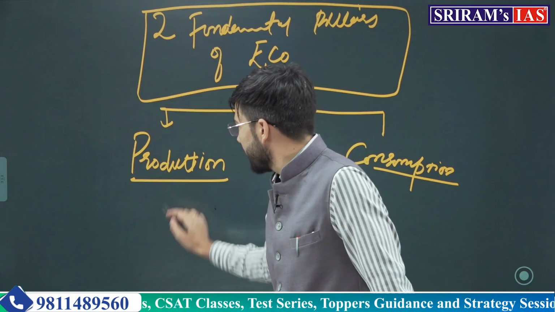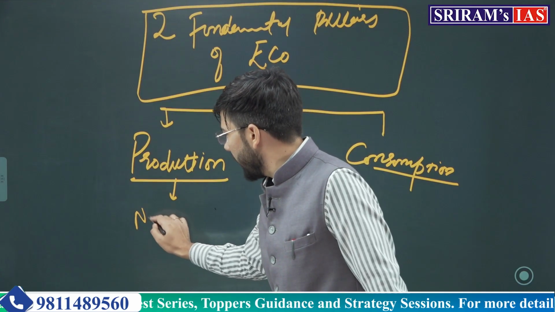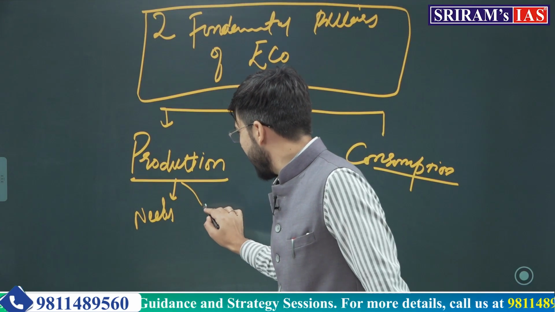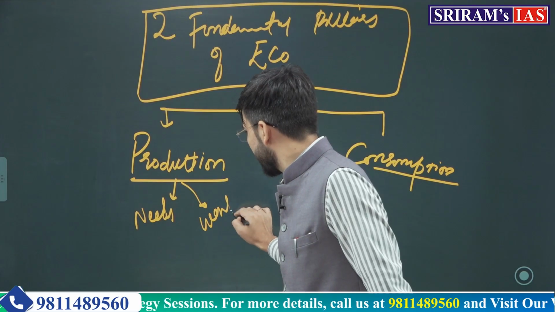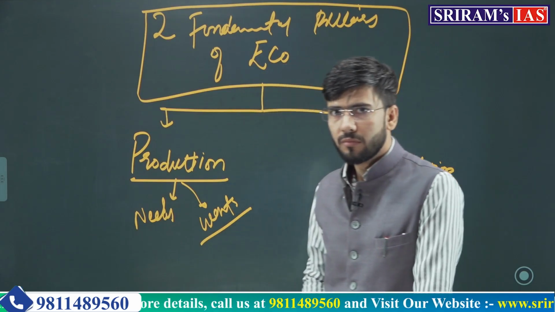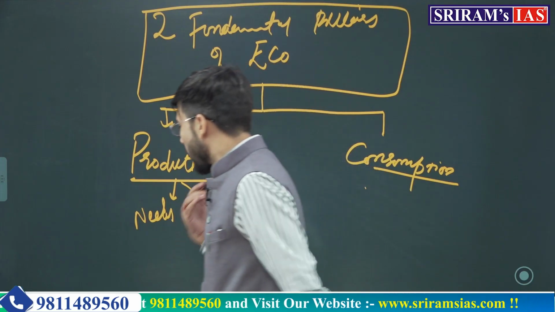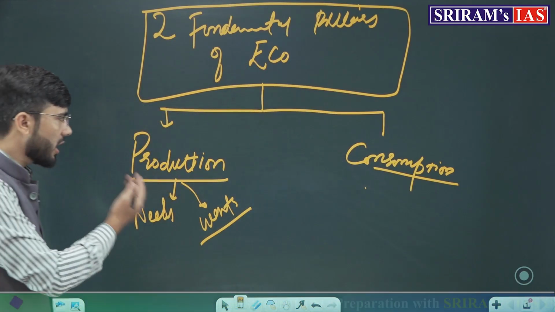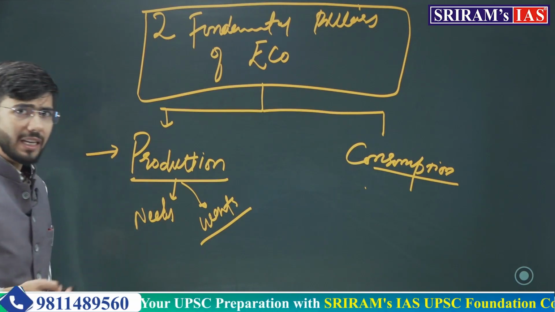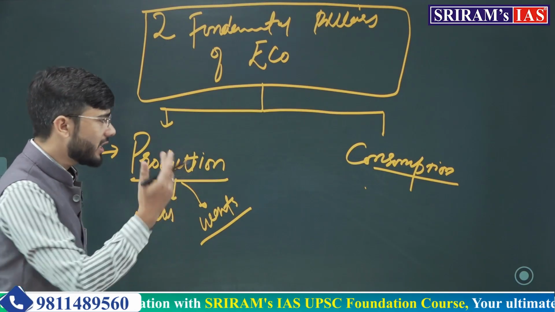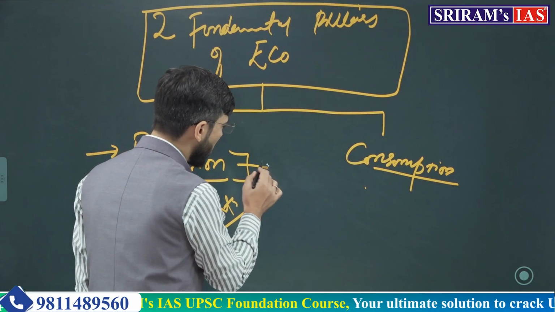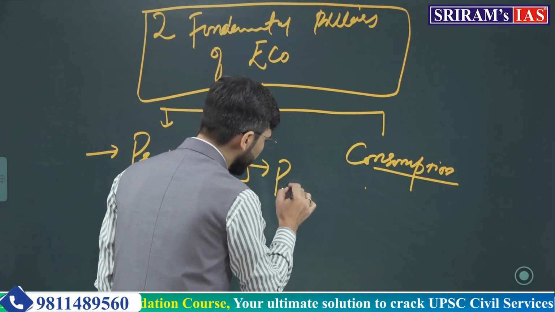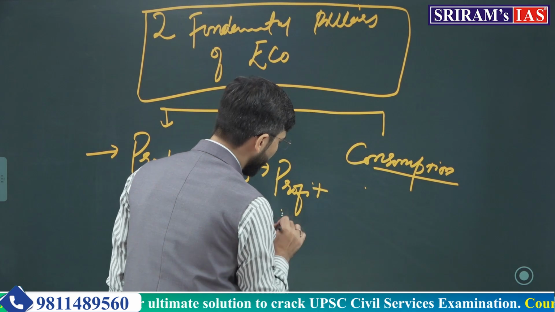Very simple, in order to fulfill our needs and wants. And once production starts, why is a producer actually producing something? Why? Because they all want what? Profit maximization.